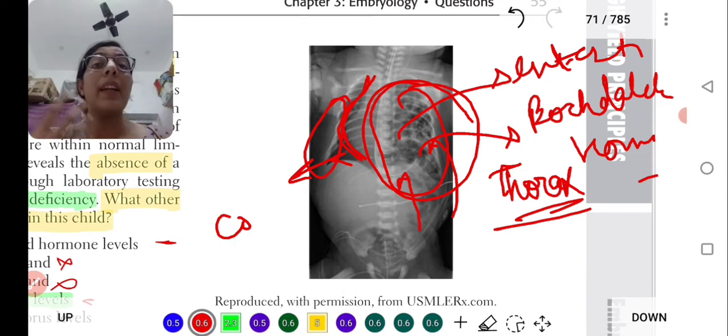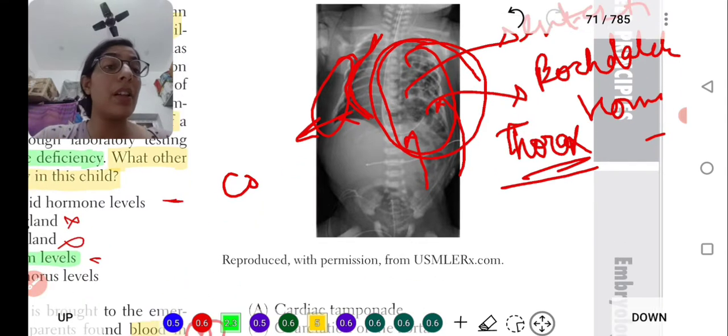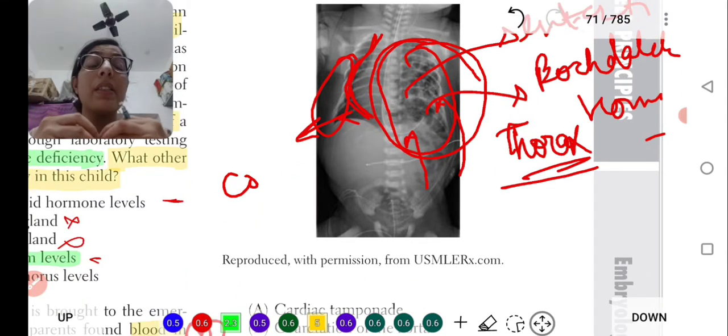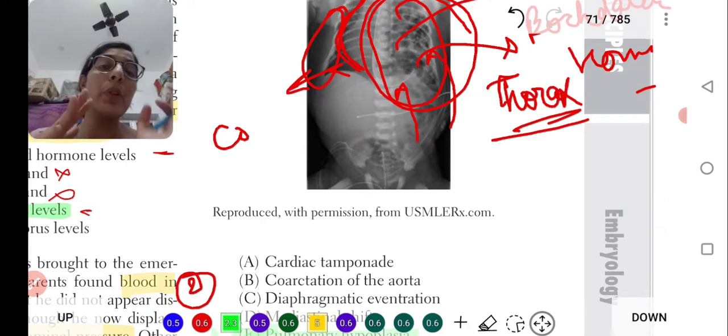When the baby's lung is not able to develop, how will he respire? It will lead to pulmonary hypertension. How will he survive? There is very little chance for a baby with pulmonary hypoplasia to survive. The most common cause of pulmonary hypoplasia is oligohydramnios, but here we need immediate surgery for the patient.